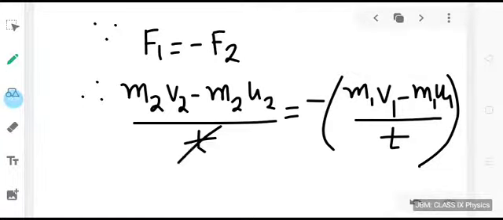Now we can cancel out t from both the sides. In the next step, we will try to remove the bracket. For that, we have to multiply both the terms with the negative sign.